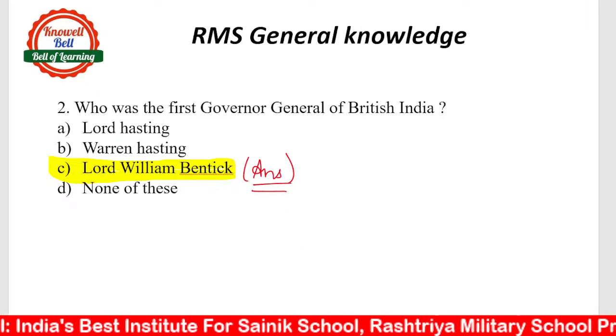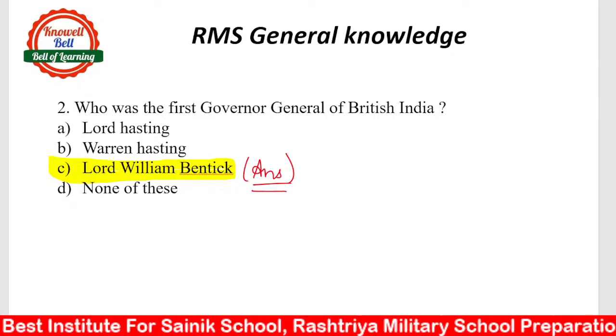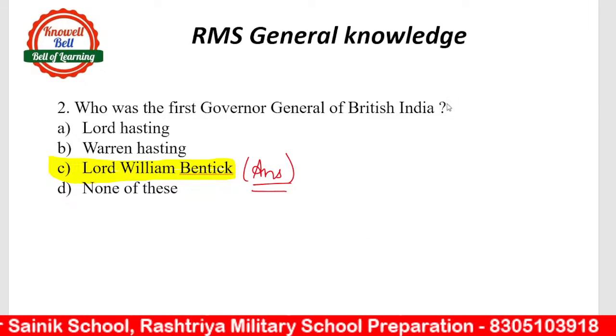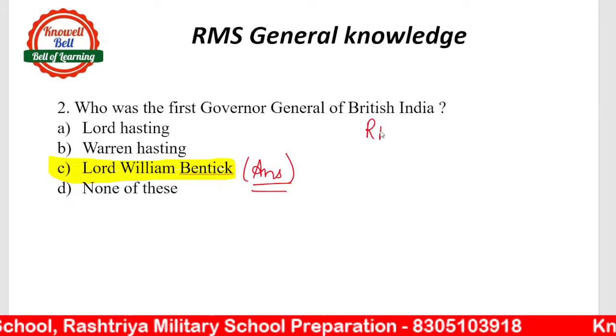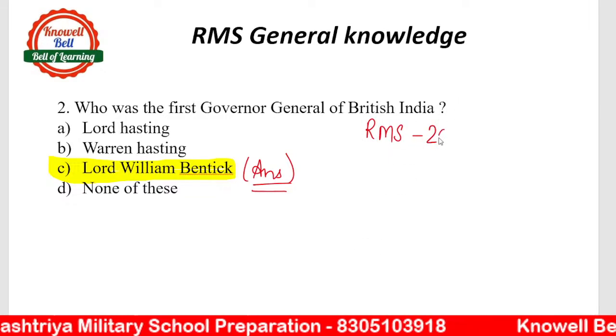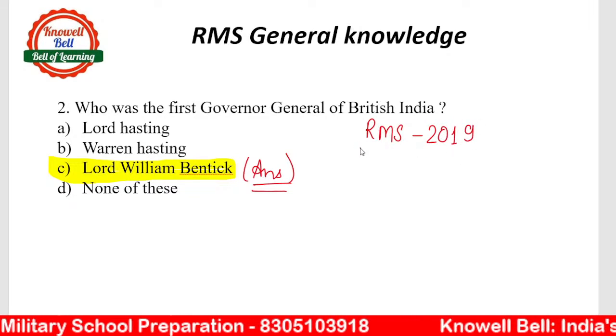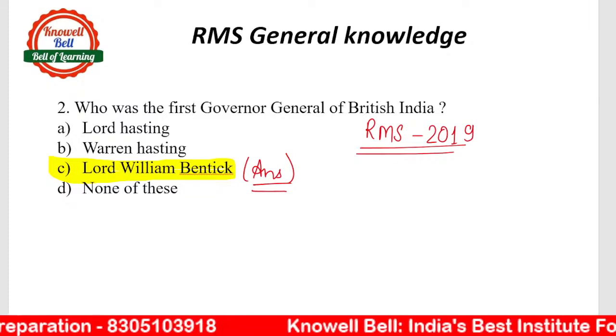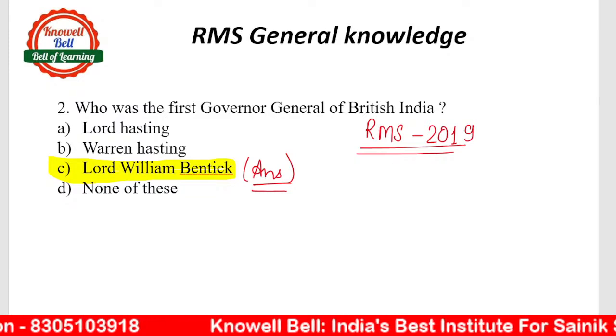So the right answer would be option C. Lord William Bentinck is the right answer, the first Governor General of British India. Once again, this question was asked in the RMS 2019 exam. All the questions are important here. All the questions are from previous years. Lord William Bentinck. Yes, Poonam. Lord William Bentinck is the right answer.